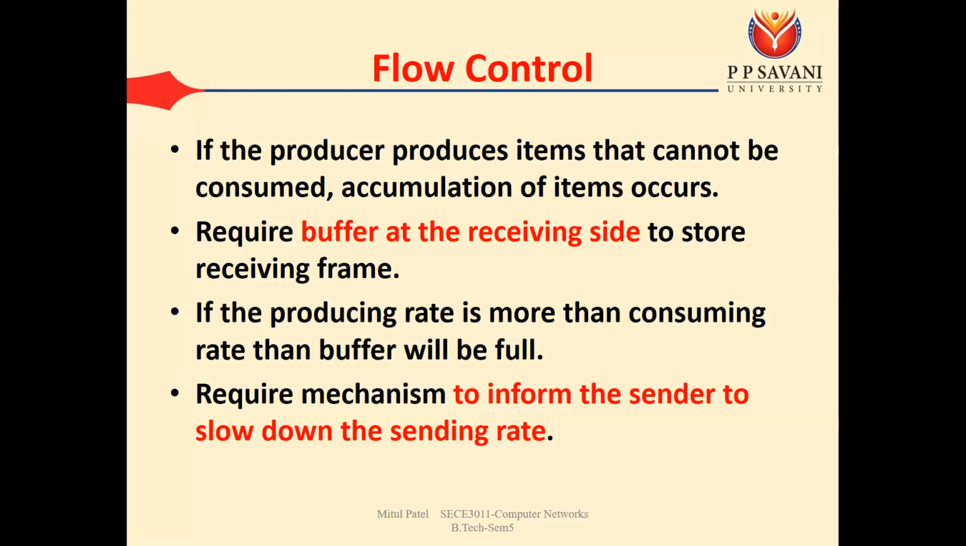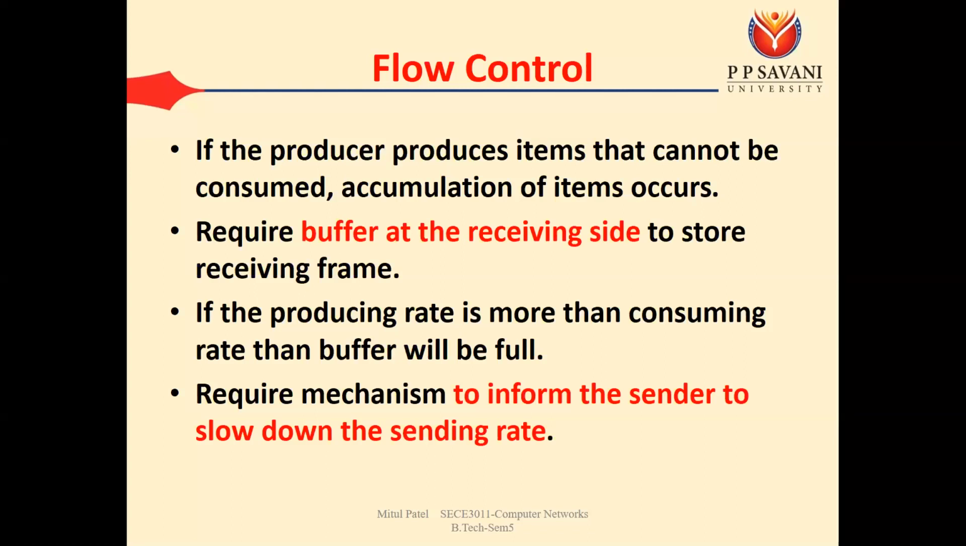For example, let's say at the sending side we send 10 frames in 1 second, and the receiving side's data rate is such that the buffer can store only 5 frames. The buffer at the receiving side can store only 5 frames. So what is the problem? Once those 5 frames fill the buffer, the extra 5 frames that come after that will be lost.